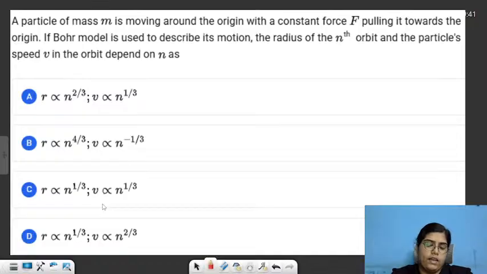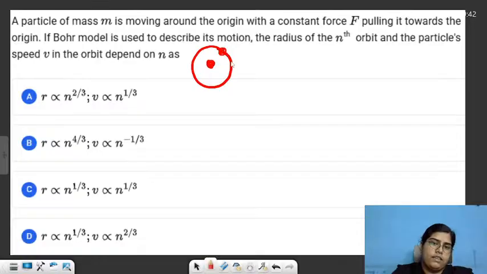Okay, so can I have some answers in the chat? Anyone? Just need to type the option A, B, C, D. I'll just give a hint. You have to think along those lines that whenever a particle is moving in a circular track, which force works in a circular path? Why am I saying circular path? Because this is the nucleus and this is an orbit and this is an electron. This electron is revolving in this orbit.